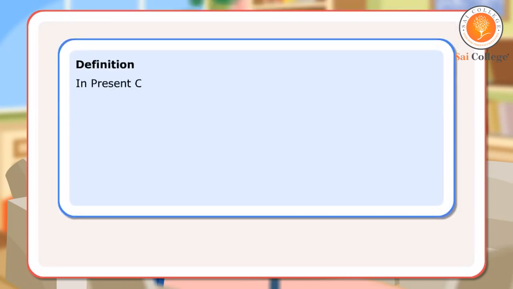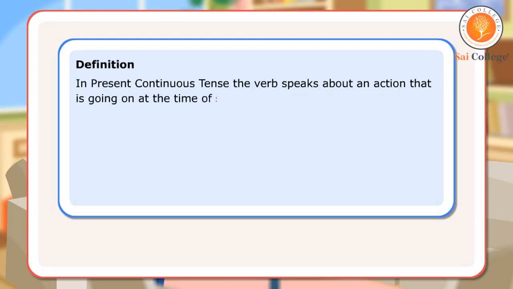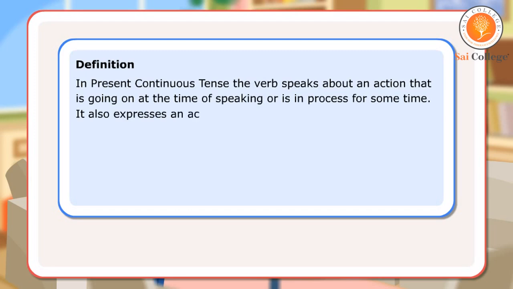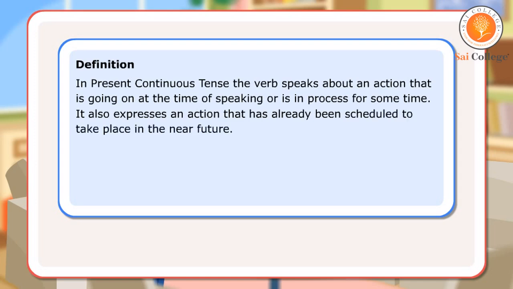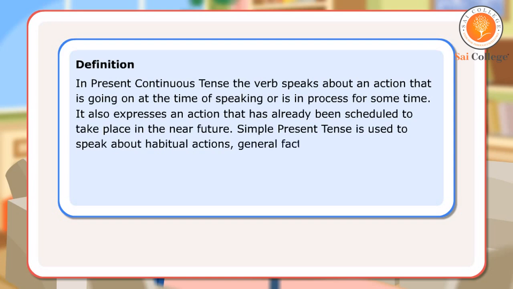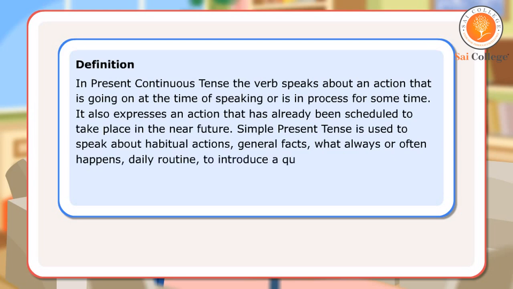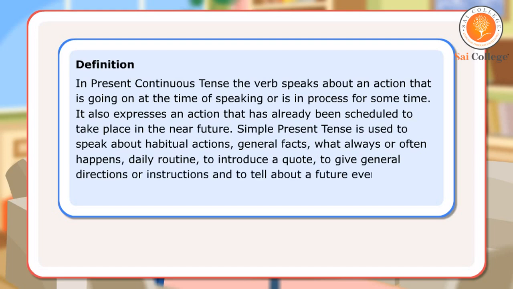Definition. In present continuous tense, the verb speaks about an action that is going on at the time of speaking or is in process for some time. It also expresses an action that has already been scheduled to take place in the near future. Simple present tense is used to speak about habitual actions, general facts, what always or often happens, daily routine, to introduce a quote, to give general directions or instructions, and to tell about a future event which is a part of a fixed schedule. Let us look at a few sentences.